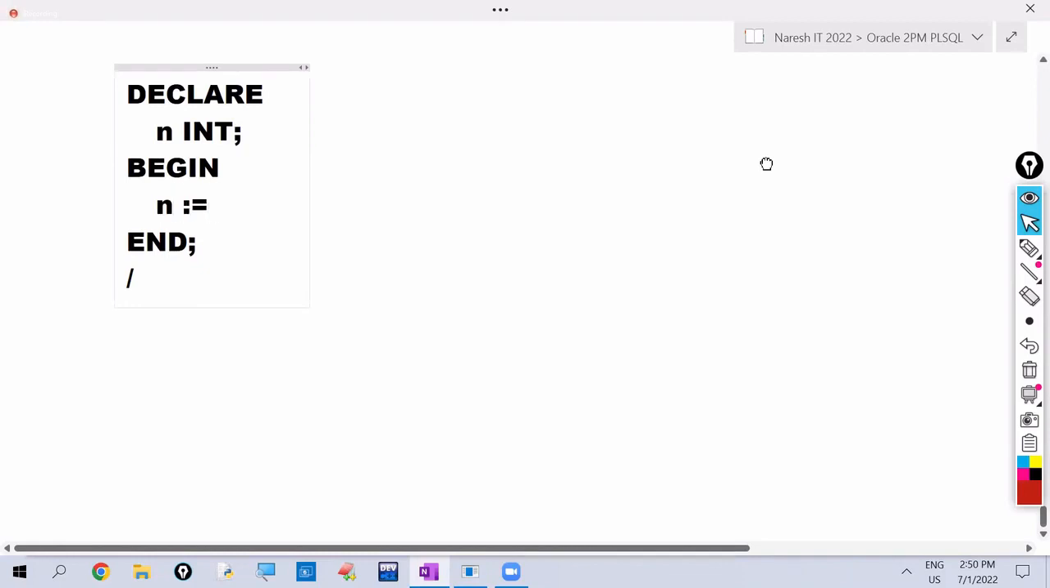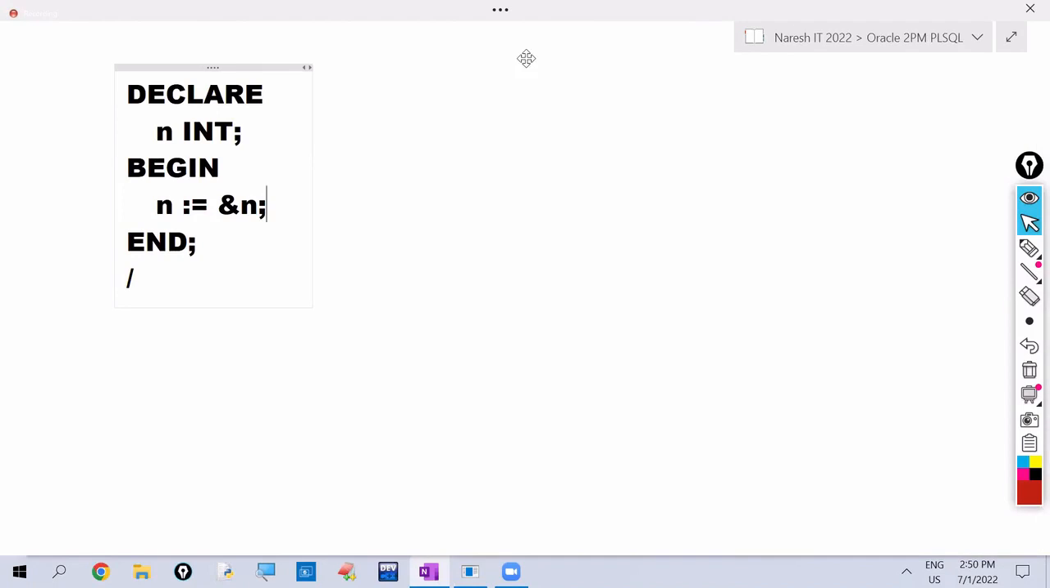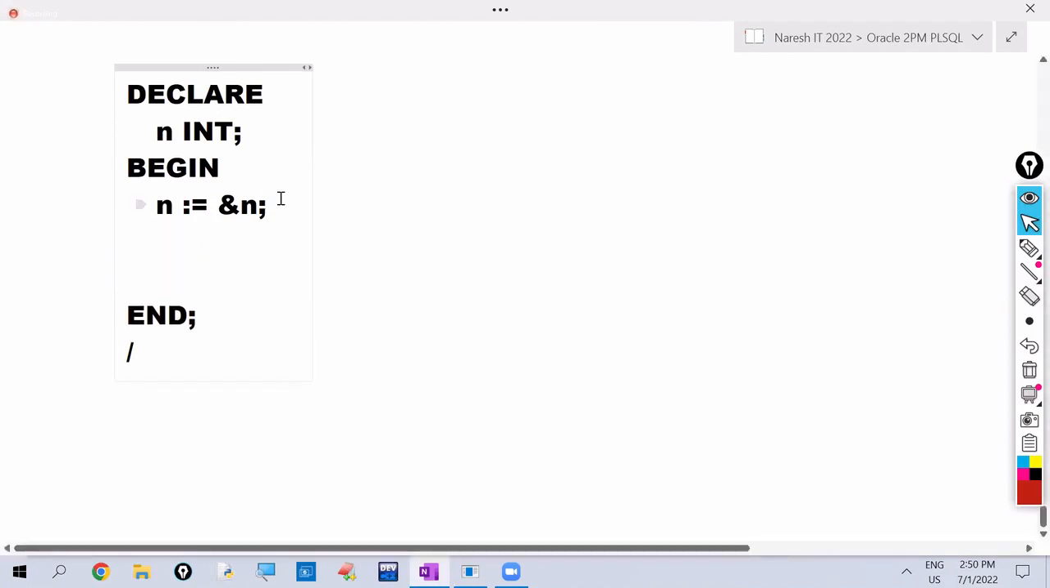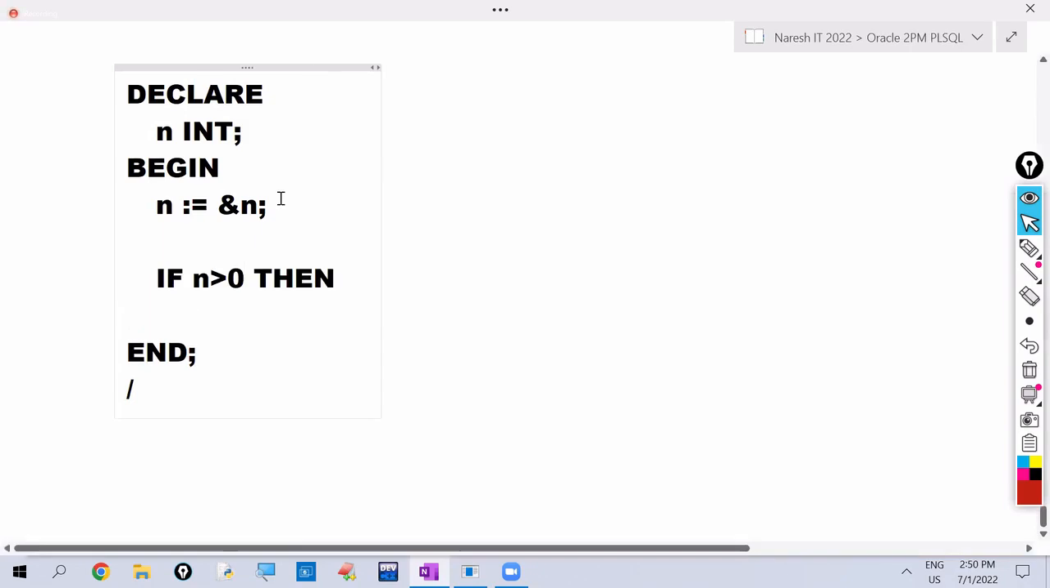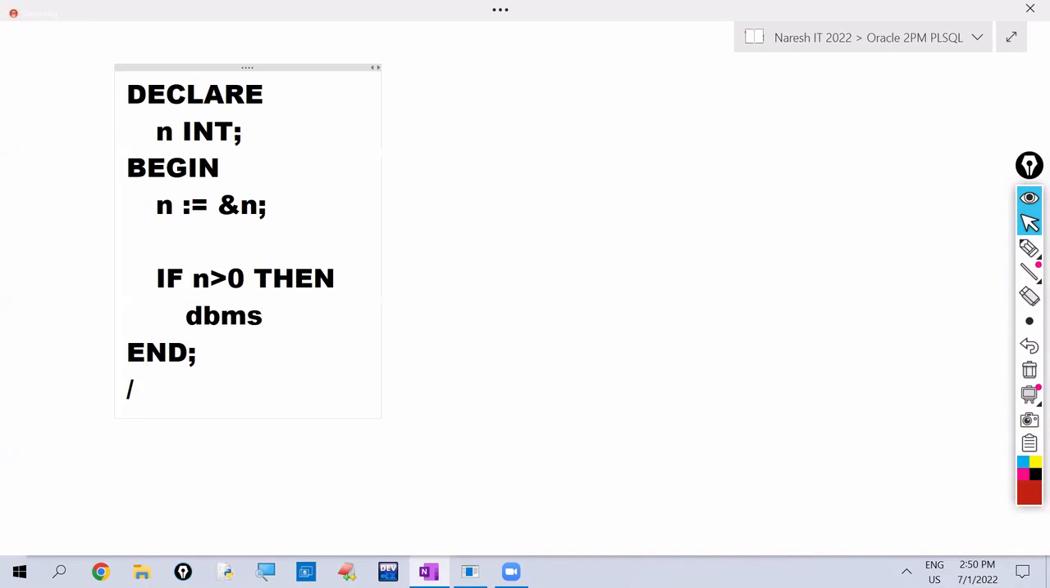N colon equals to ampersand n. Okay. Next. Now we have n value. What we want to do, we want to check whether n value is greater than 0 or not. What we have to write? If n greater than 0, then if this condition is true, positive or negative? Positive. So what we have to write?